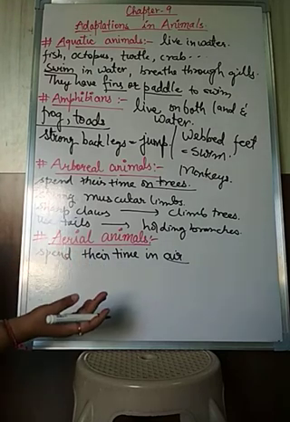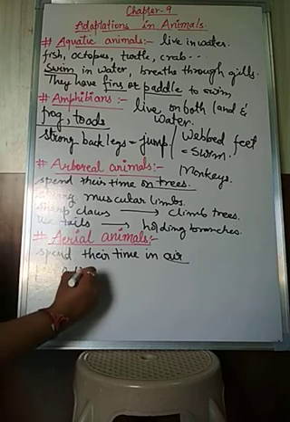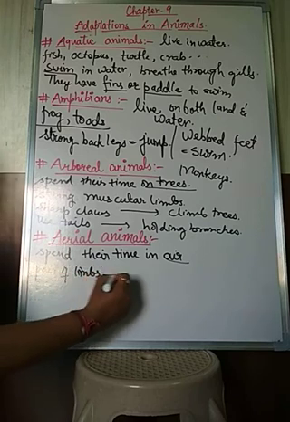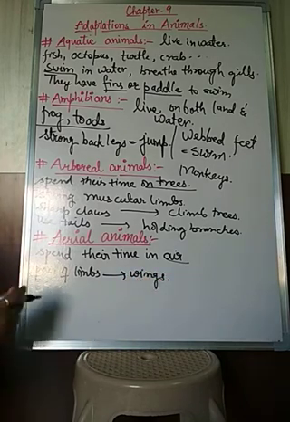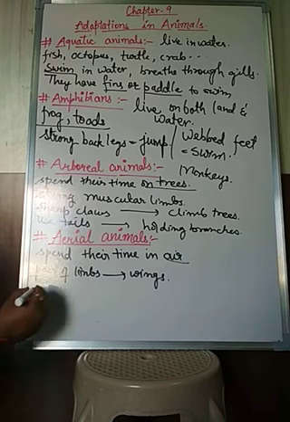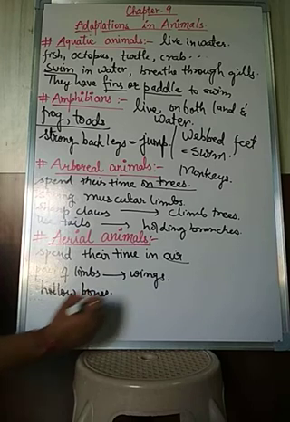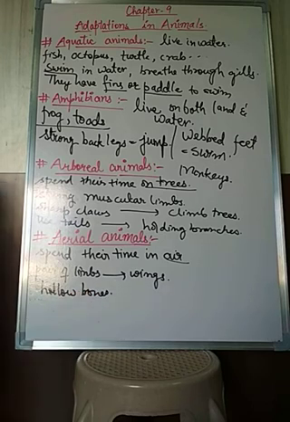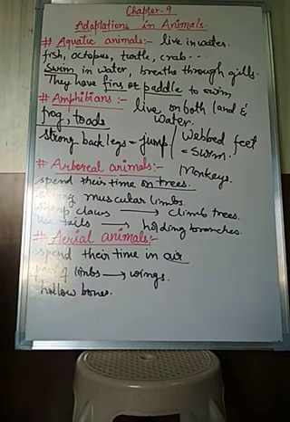and to fly, to remain in the air, they have a pair of limbs, and that pair of limbs is actually modified into wings. Their body is completely covered with feathers which help them to fly, and they have hollow bones, so that they can easily fly high in the sky. These hollow bones make their bodies light.